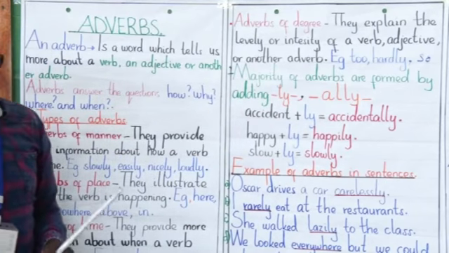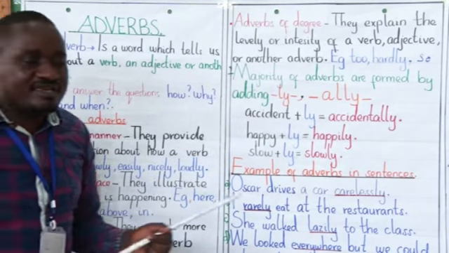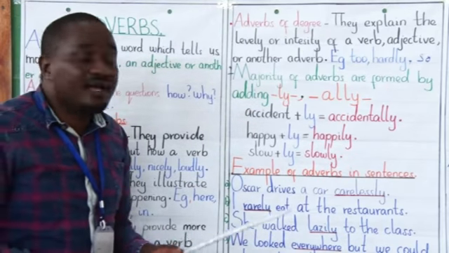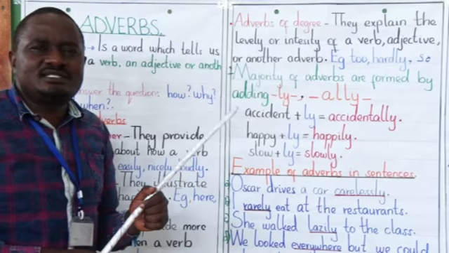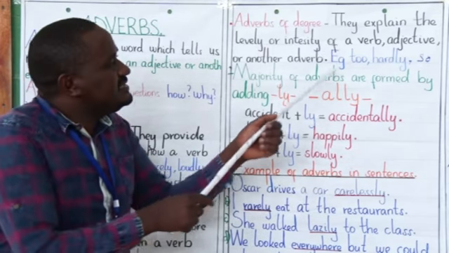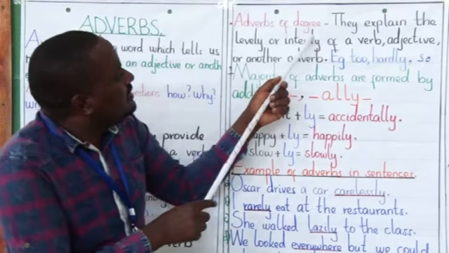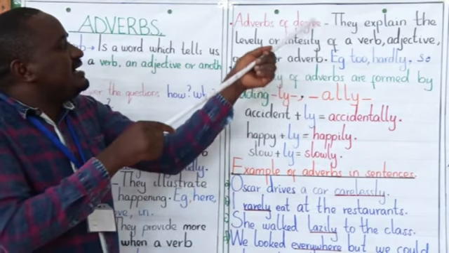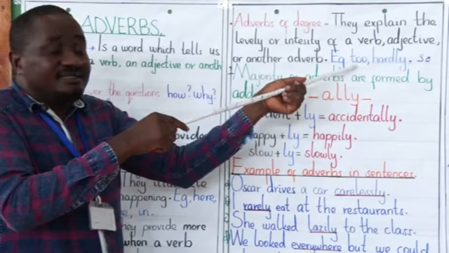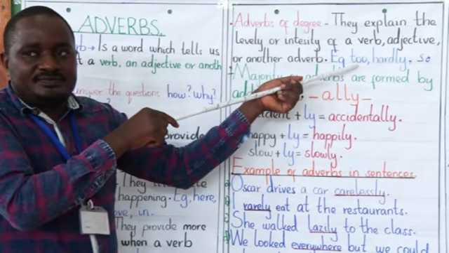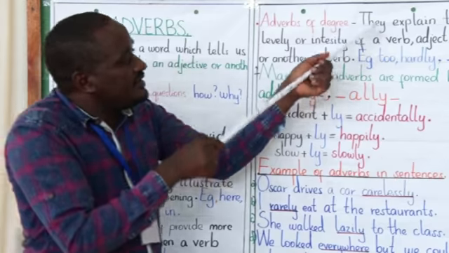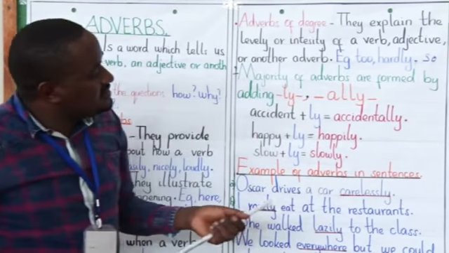Here you can take the word too. The tea is too hot for my young brother to take. The tea is too hot. It explains the intensity, the highness of it, and shows that the tea is extremely hot for the young boy to take.